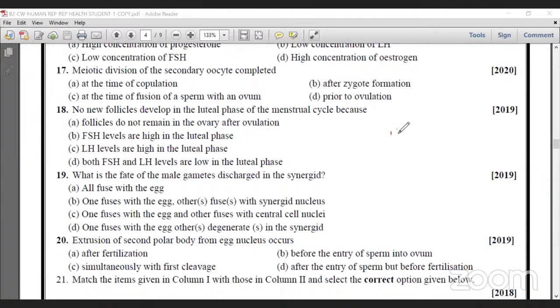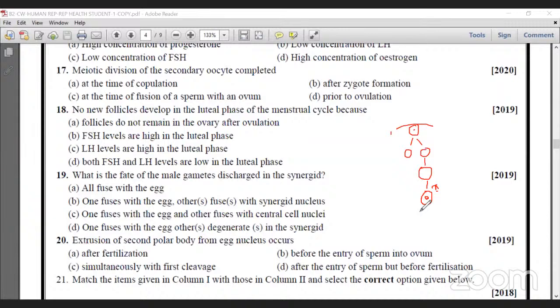So during oogenesis, once the oogonia are produced, later on they undergo mitotic division, producing a number of oogonia, and any one oogonium becomes enlarged during the growth period due to accumulation of nutrients, and it undergoes the first meiotic division and divides into a secondary oocyte. But the secondary oocyte does not undergo further process until the sperm reaches and penetrates.